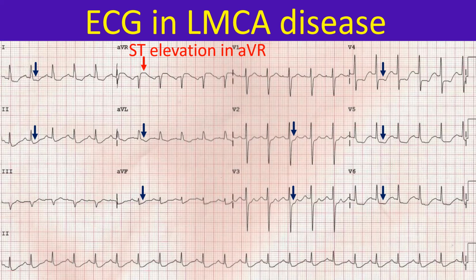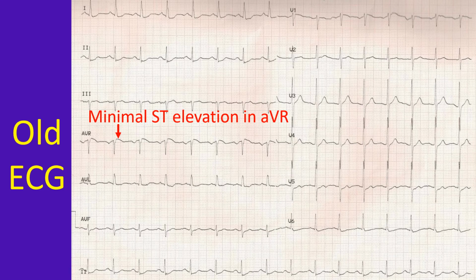A similar ECG pattern can also occur in severe proximal triple vessel disease. The previous ECG is given below for comparison, which shows minimal changes. But minimal ST segment elevation in AVR is seen. This highlights the need for serial ECGs in acute coronary syndrome, as initial ECGs may be normal even in those with severe disease.